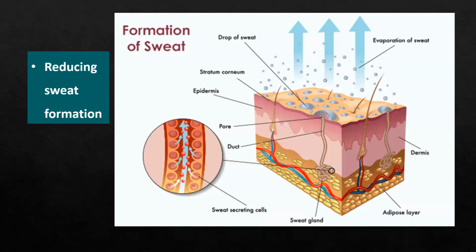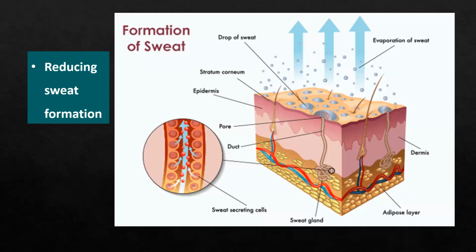Why? Because sweat is liquid. When we have heat in our skin, the heat can be taken by the liquid of the sweat and used to convert the liquid into gas, so we remove heat from the surface of the skin. But if we want to conserve heat, meaning we want to increase our body temperature, we don't need to produce this sweat.